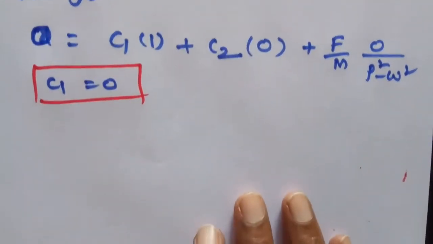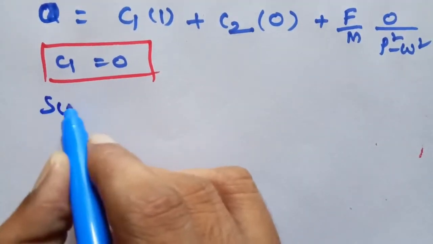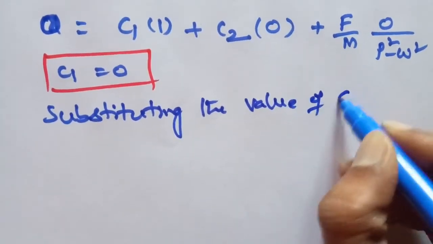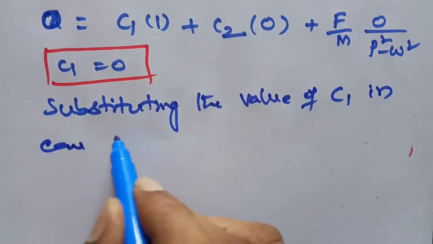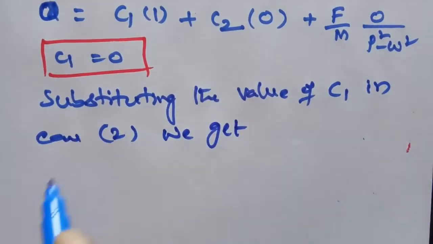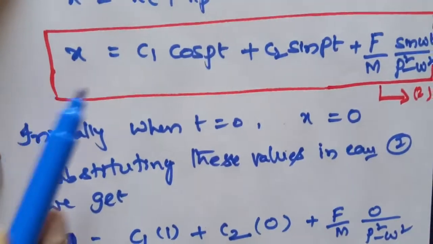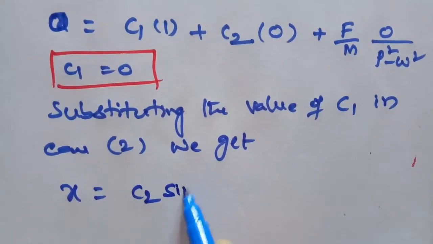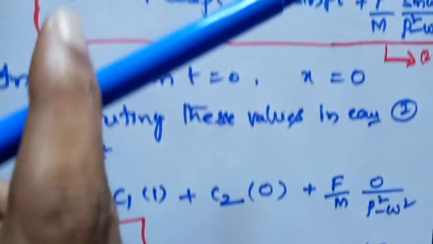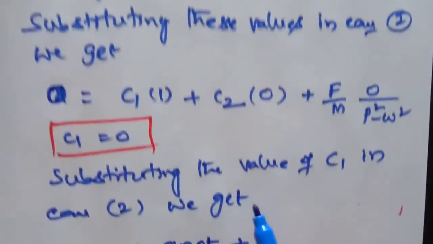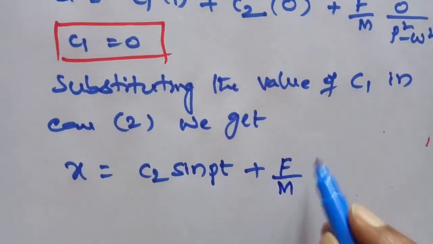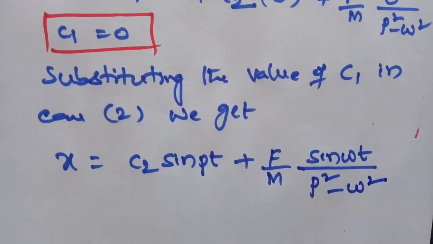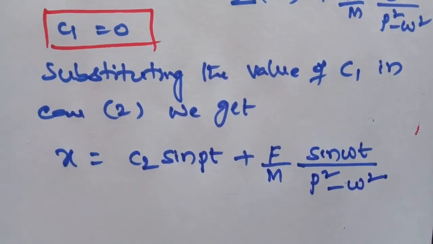Substituting the value of c1 in equation 2, we get x is equal to c1 cos pt, where c1 value is 0, plus c2 sin pt plus F by m into sin omega t by p square minus omega square. Say this is equation number 3.